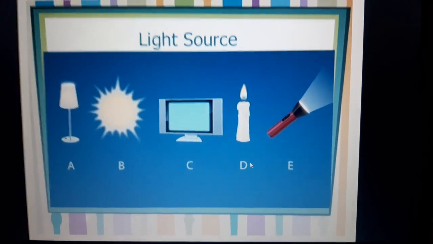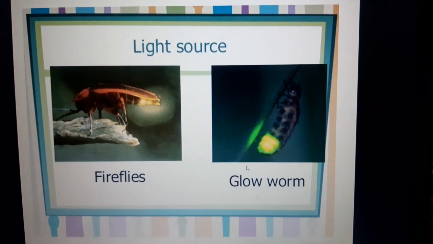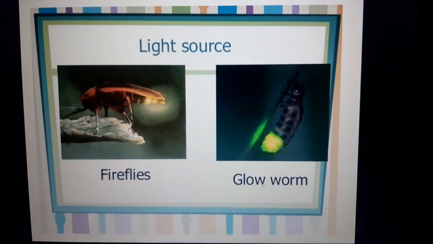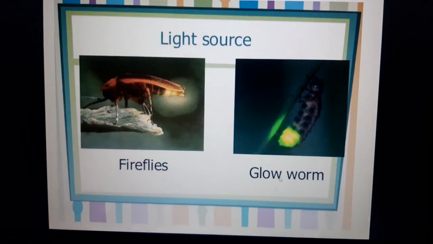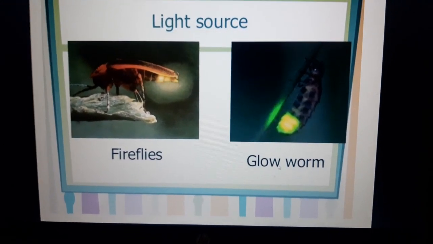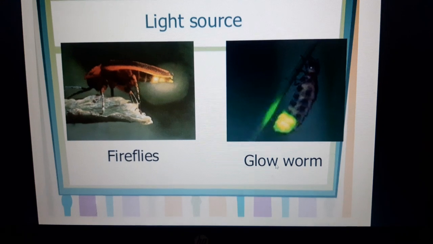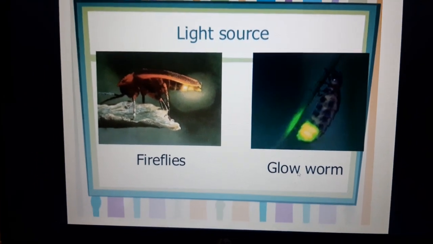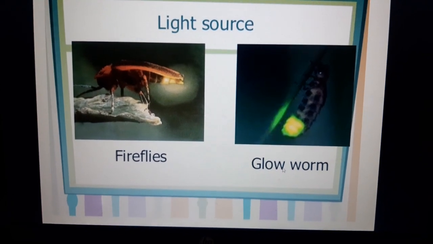There are other sources of light that are naturally occurring light sources. Some of them are fireflies and glowworms. These are the natural sources of light. The others which we earlier discussed were those which were man-made. These are the natural ones, but they all are light sources because they produce light.